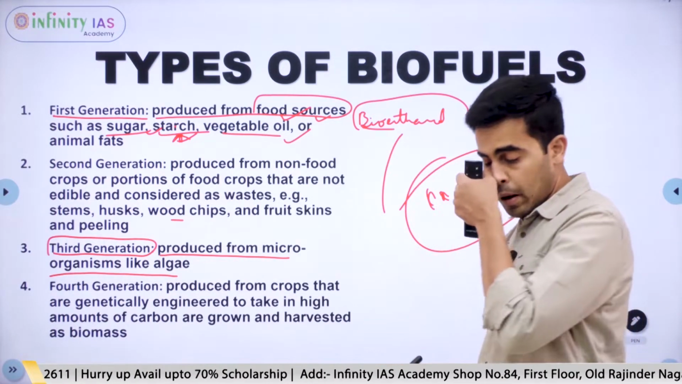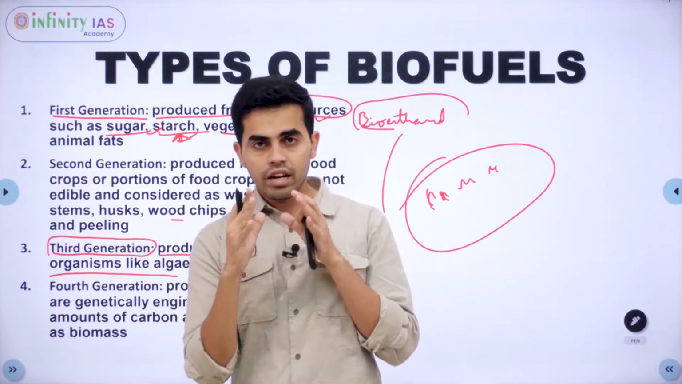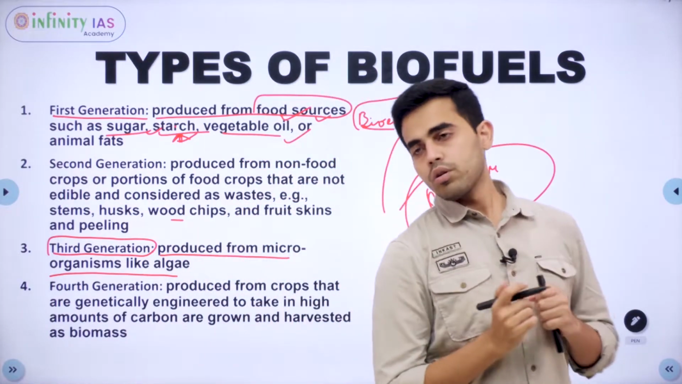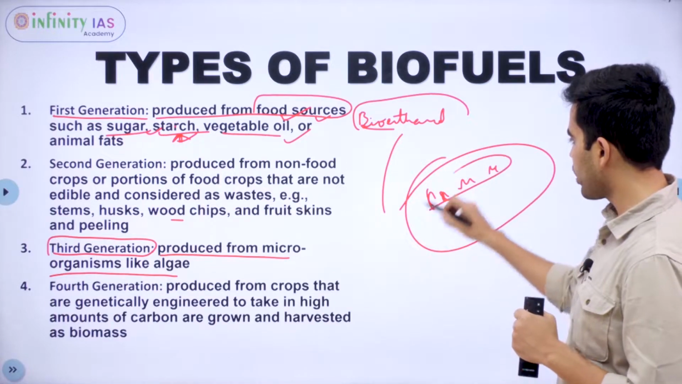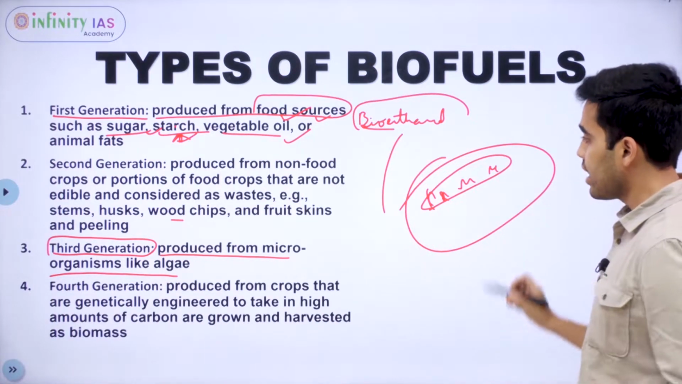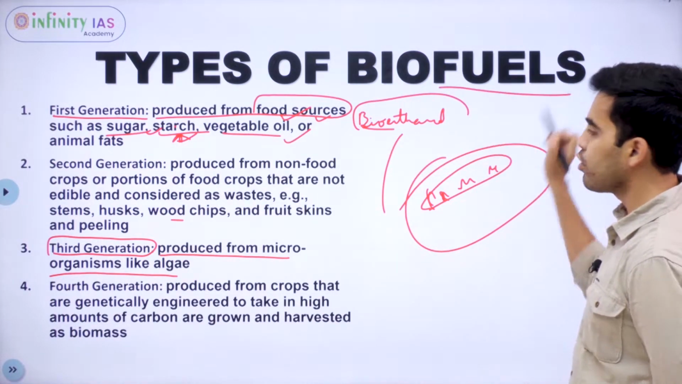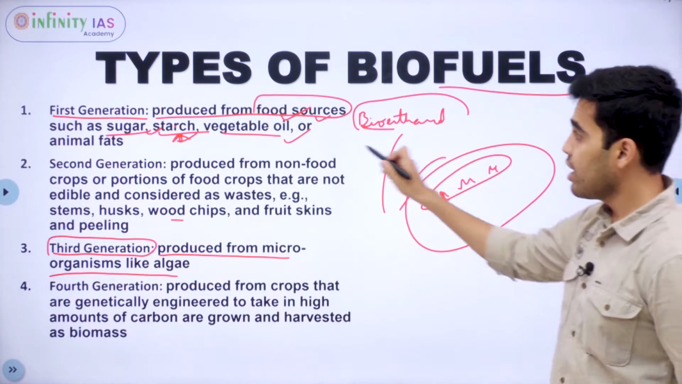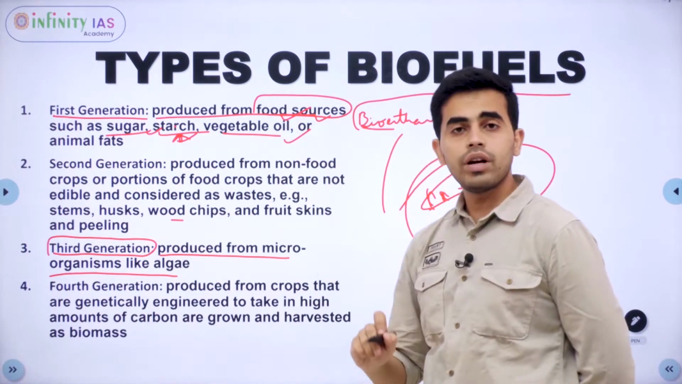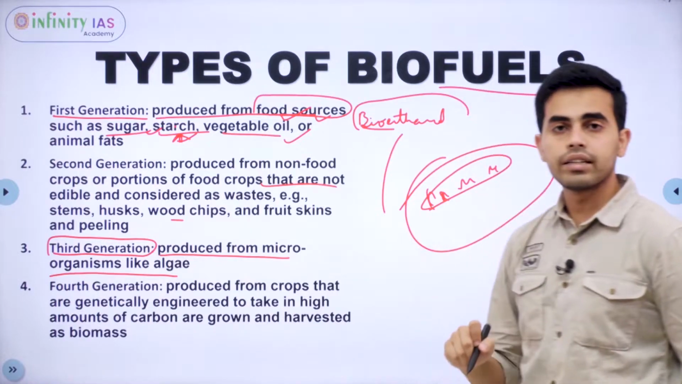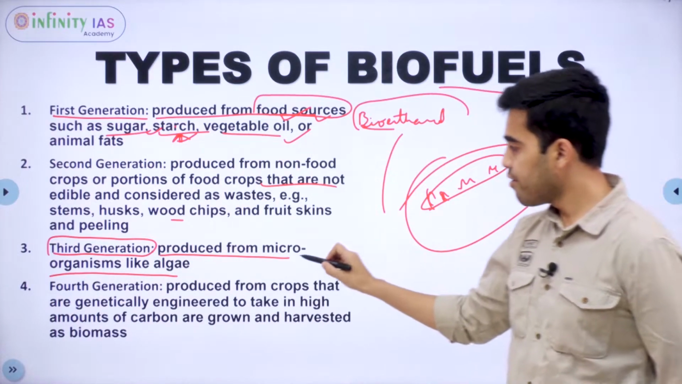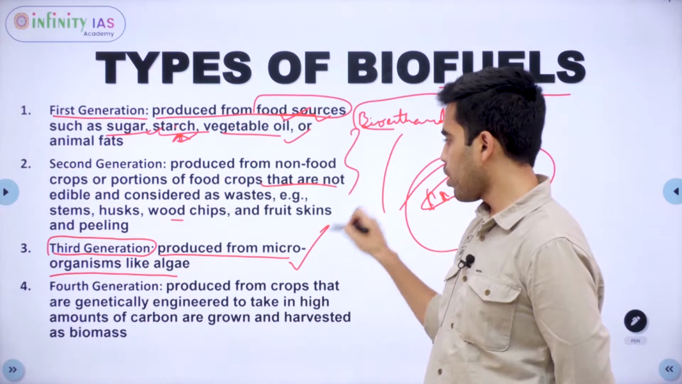Algae are unicellular or microcellular plants. So these are also organic matter and these can be used to produce biofuels. So in this way, there is no conflict with food security or land availability. So this way we have solved these two problems.